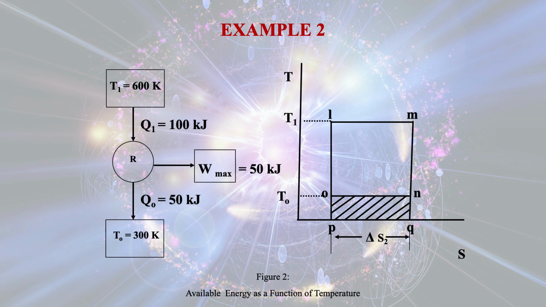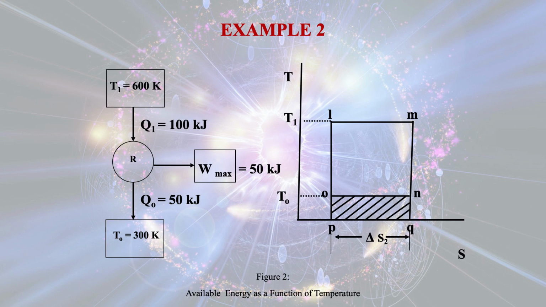Now in the previous case, the temperature of the source was 1000 Kelvin, and the available energy was 70 kilojoule and unavailable energy was 30 kilojoule. But in this case, the temperature of the source is 600 Kelvin, but the heat input to the engine is the same, that is 100 kilojoule.